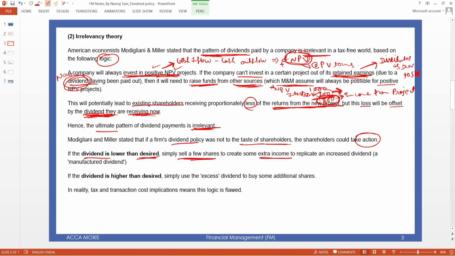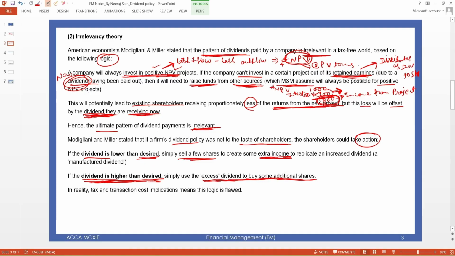And get some extra income. Okay, so if their dividend is higher than they desire, then they use the excess dividend to buy additional shares. So the dividend is higher than desired, so what they will do, they are happy with the company, they will try to invest the funds into the company again.